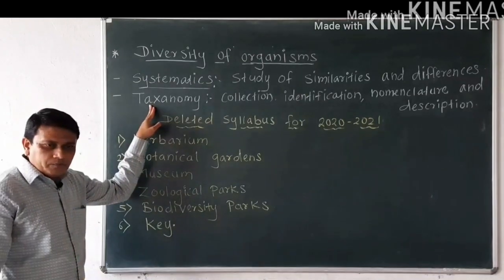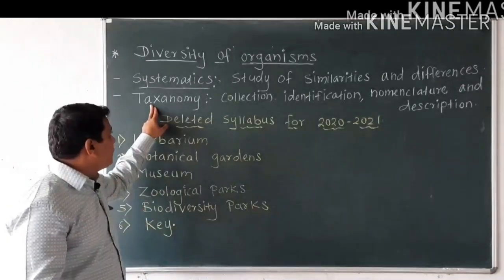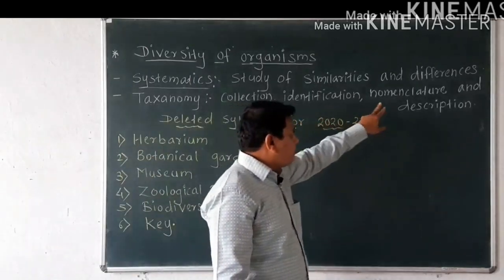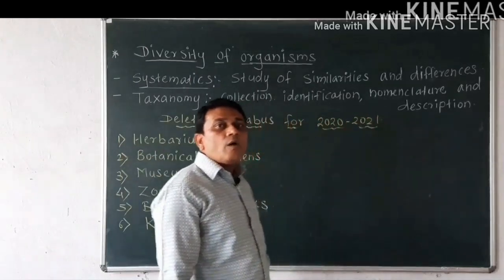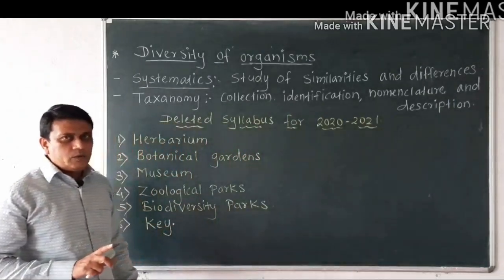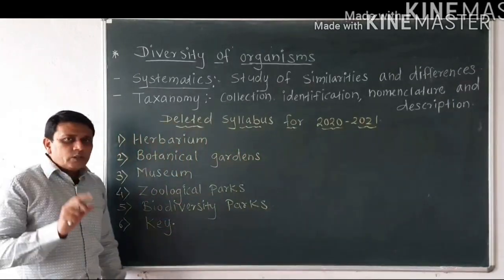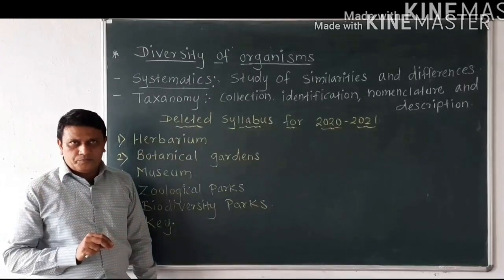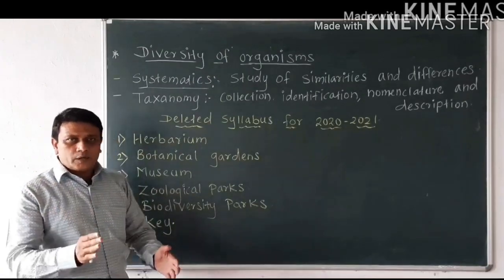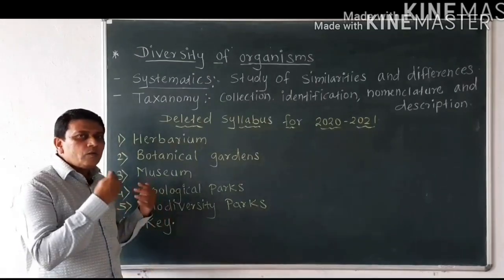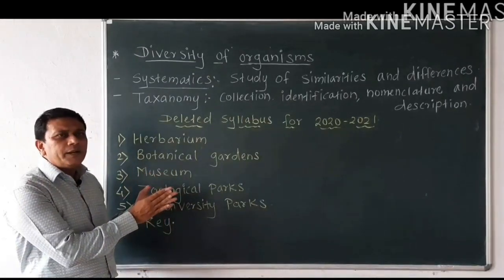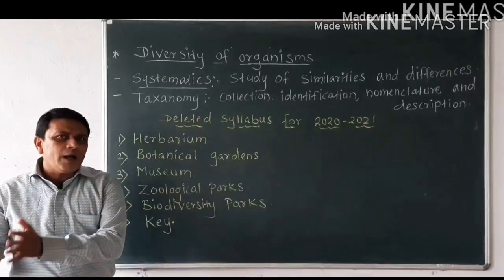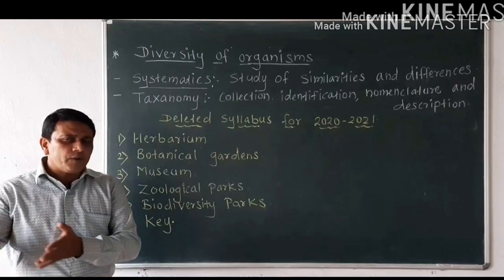We can define taxonomy as the collection, identification, nomenclature and description of an organism. You know that each and every organism has a specific name. Names may be common. Common names means, for example, in one locality the organism may have one name, in another locality the organism may have a different name.